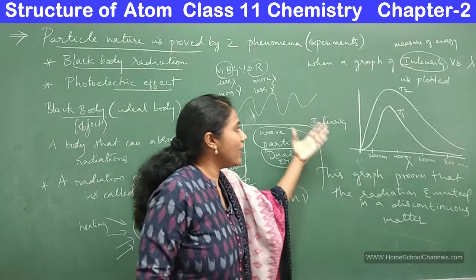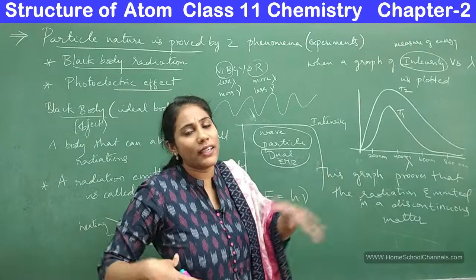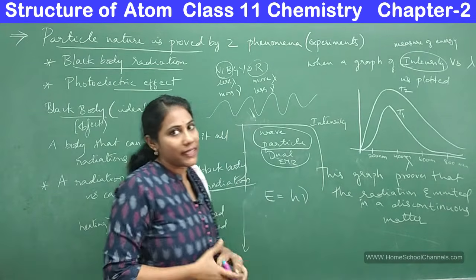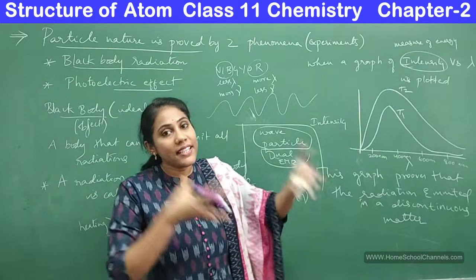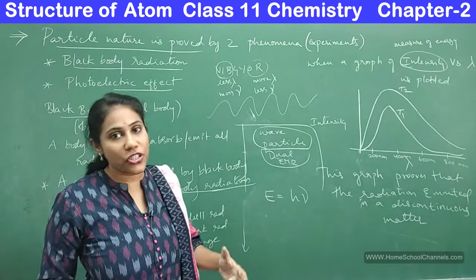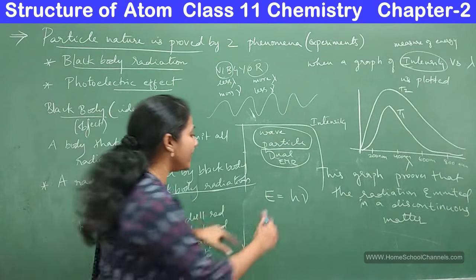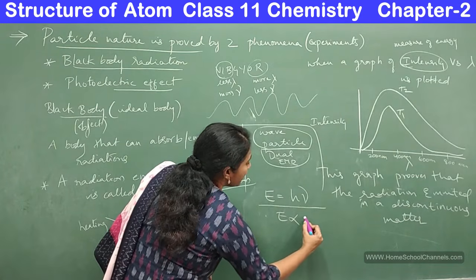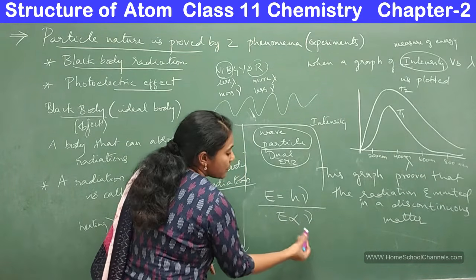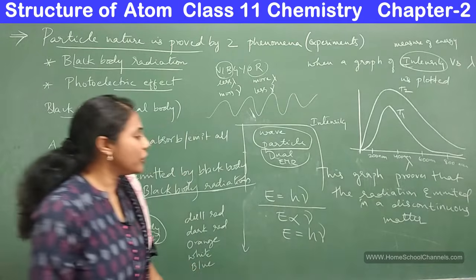I said this during the electromagnetic spectrum. Whenever a radiation has high frequency, it will have high energy. So he initially said that E is directly proportional to nu. Just to remove the proportionality sign, he introduced a constant, E is equal to h nu.